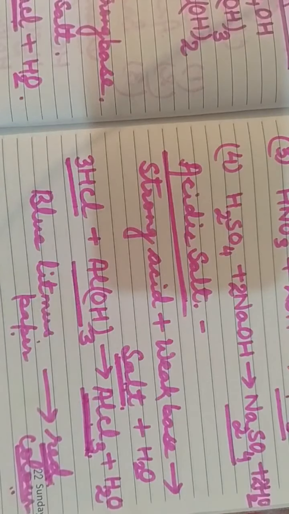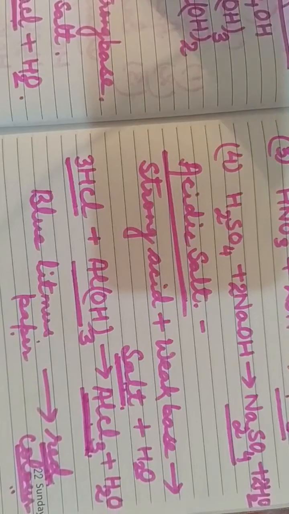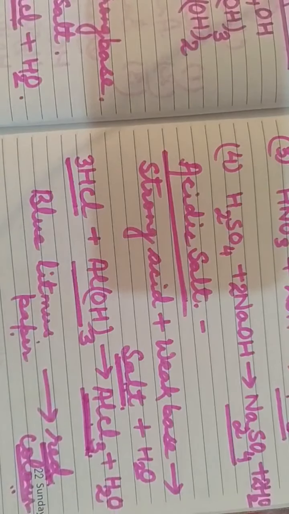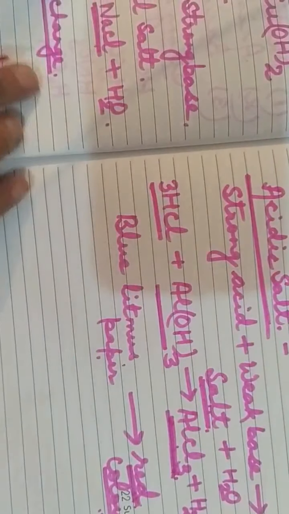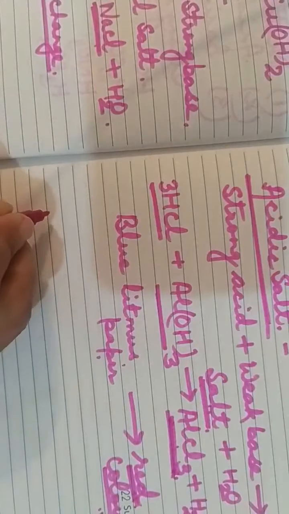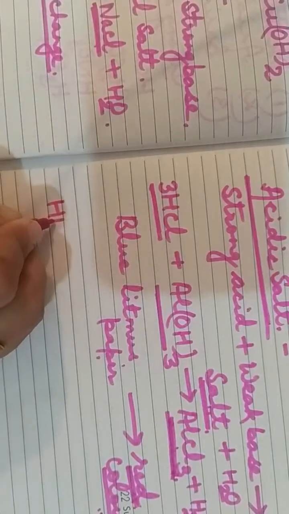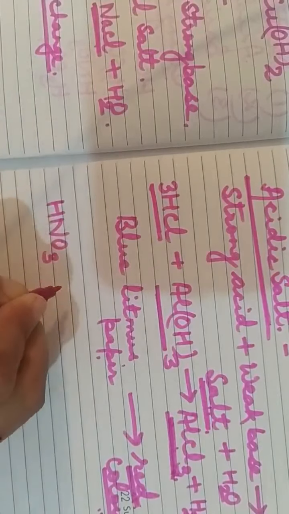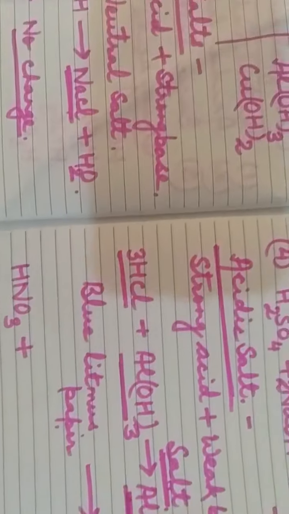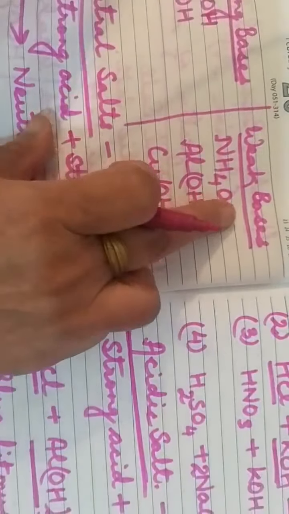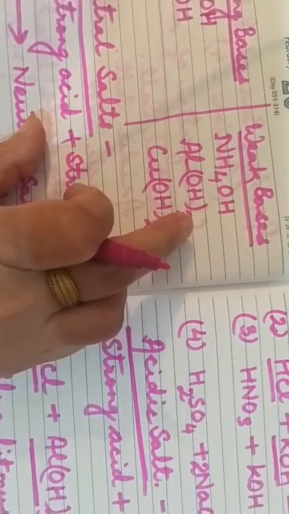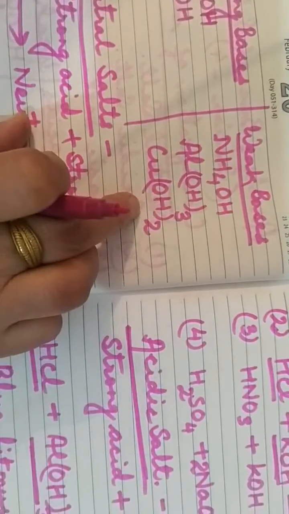Now many examples are there. As we did in case of neutral salt, we take a strong acid. You can take nitric acid, it is a strong acid, and a weak base. Weak bases are ammonium hydroxide, aluminium hydroxide, copper hydroxide.